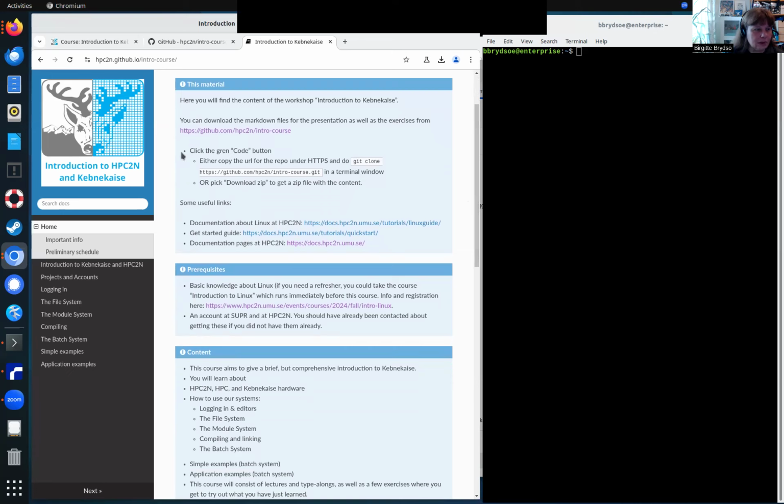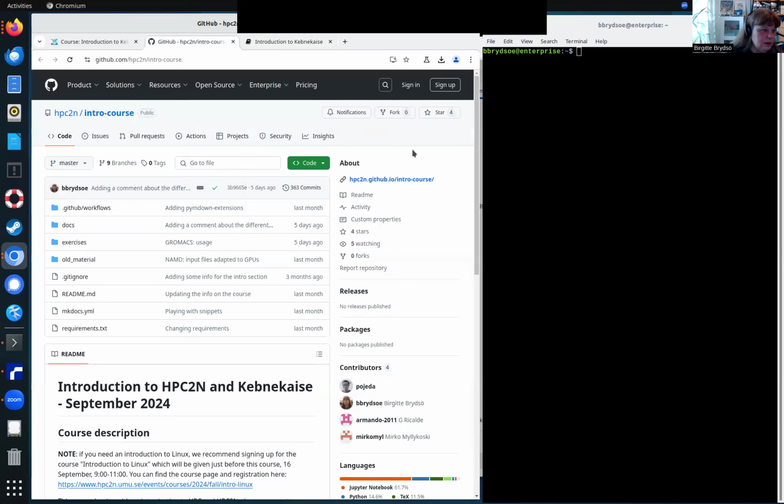The material on these pages is Markdown files that we use in this course, together with the exercises. You can find those in our Git repository. It looks like this. In order to download these files and the exercises that we're going to use, I will show you in a moment how to get those. I'm just going to log in to Kebnekaise.